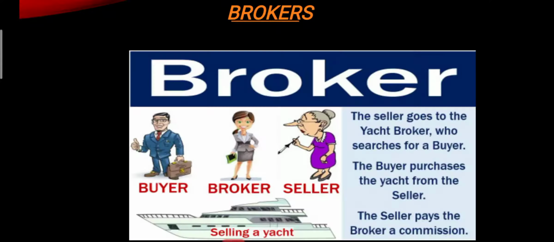So first let's have a look at the broker. A broker is a person who is appointed to bargain for one another and receives a commission for doing this service. The commission which he receives is called brokerage. The main aim of a broker is to bring the buyer and the seller together and negotiate the terms of the contract. And finally, he finalizes a contract and seals the deal. For doing this, he is paid a commission. So he is none other than the broker.